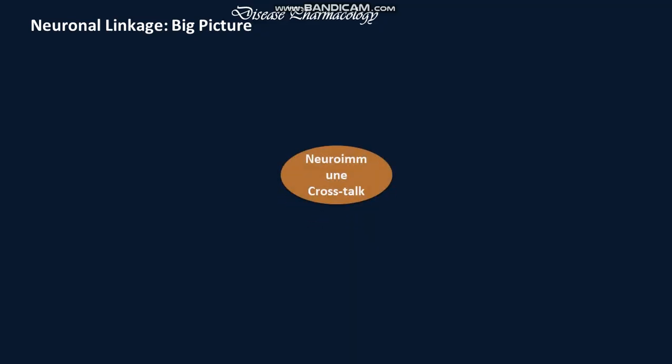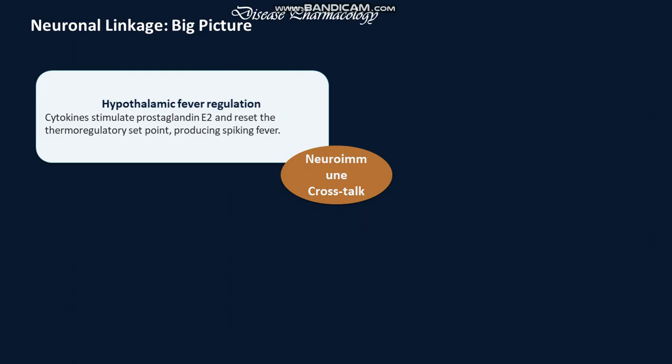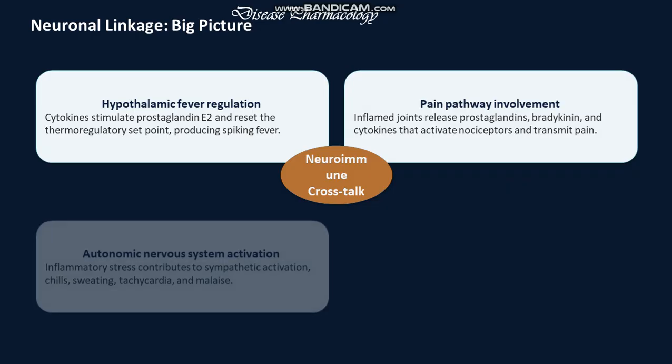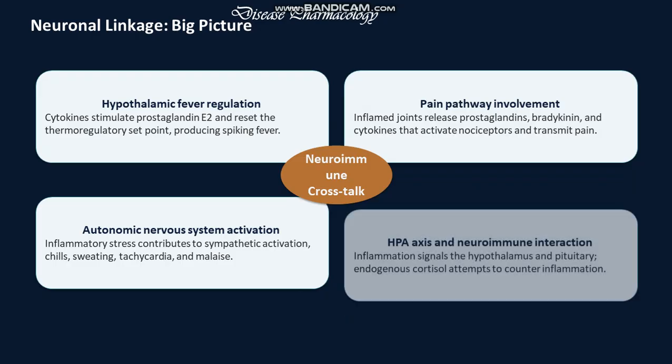Neuronal linkage: neuroimmune crosstalk involves hypothalamic fever regulation, in which cytokines stimulate prostaglandin E2 and reset the thermoregulatory set point. Pain pathway: inflamed joints release prostaglandin, bradykinin, and cytokines that activate nociceptors and transmit pain. Autonomic nervous system activation: sympathetic activation, chills, sweating, tachycardia, and malaise.